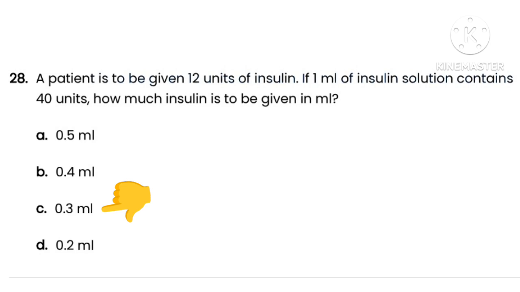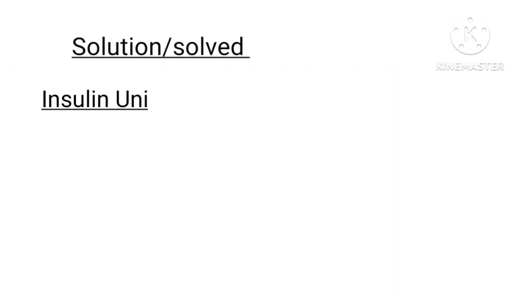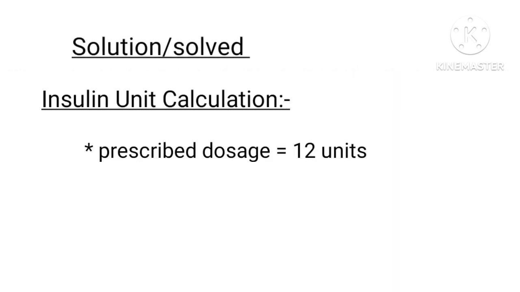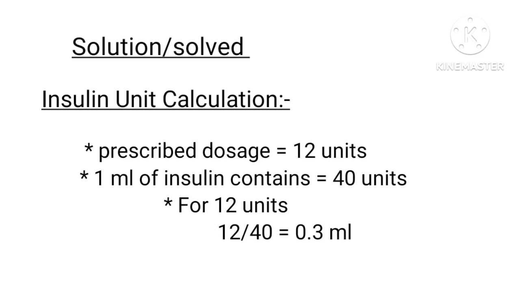We have to give 0.3 ml in 40 units of insulin. Here solution is like this. Insulin unit calculation. Prescribed dosage is 12 units. 1 ml of insulin contains equal to 40 units. So 12 units divided by 40 equal to 0.3 ml.